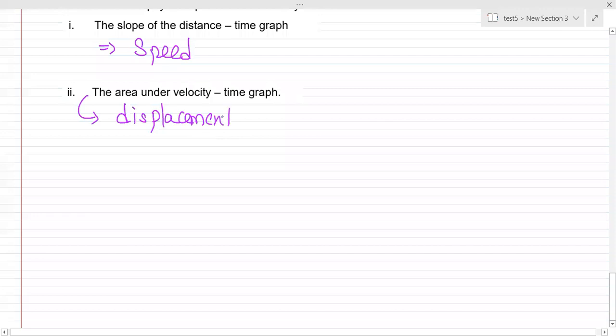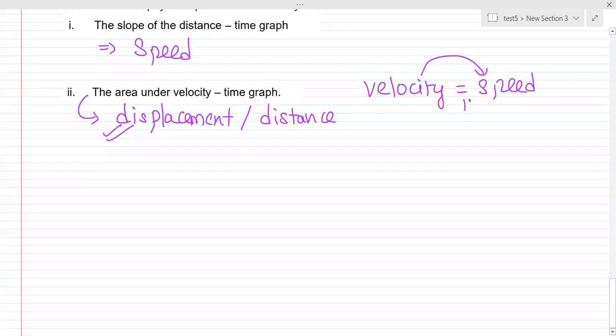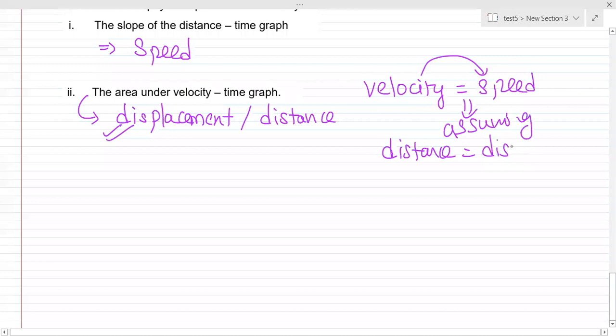Correct. But do remember, students, in our particular lesson, we are assuming that velocity is equal to speed. Hence, even if you write down the answer as distance, technically displacement is more true, but I will still give you marks, because in our textbook it is said that velocity is equal to speed. It is not actually true, but they are assuming that distance and displacement are the same for all the questions. So even if you write down displacement or distance, that is still fine. Understood?